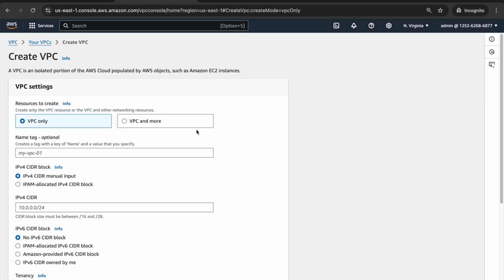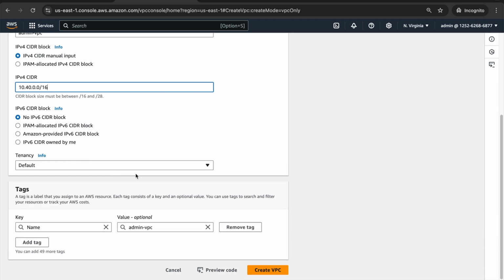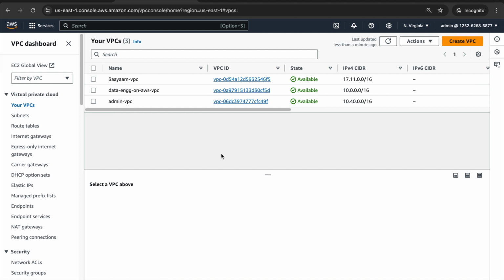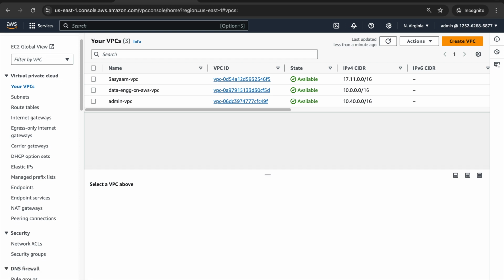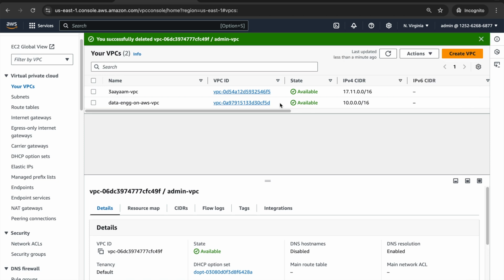So if I click on create VPC, as I mentioned admin VPC, and click on create, it allowed me to create the VPC also because I had given EC2 full access. So I can create EC2 instances, I can terminate EC2 instance, I can create VPC, and I can terminate VPC also. I'll go ahead and terminate or delete this VPC. And this is how IAM policies and permissions work.